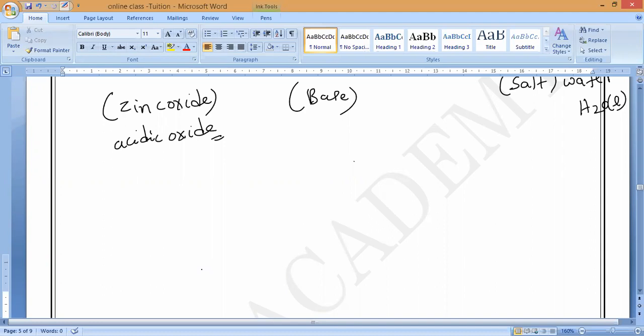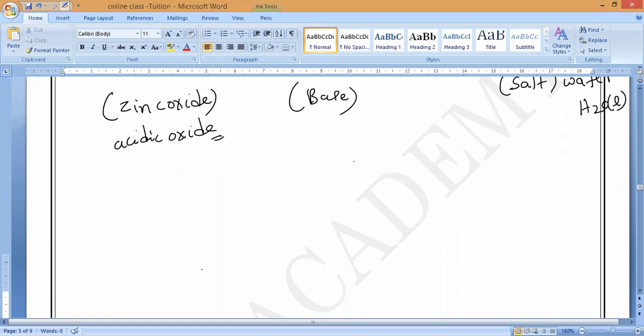Okay, guys. So totally three amphoteric oxides. What are they? Aluminium oxide, zinc oxide, and lead oxide. These three are called amphoteric oxides. Understand, guys?